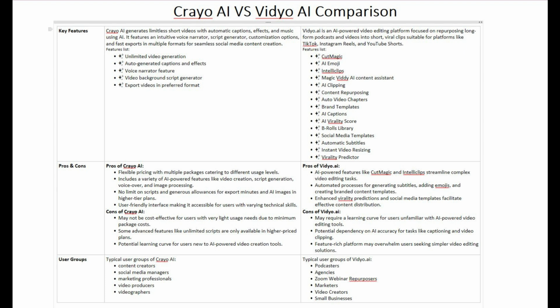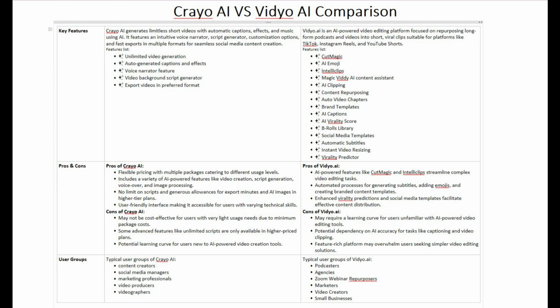Pros of Vidyo AI include: AI-driven tools like Cut Magic and IntelliClips simplify complex editing tasks. Automates processes like subtitle generation, emoji integration, and creating branded content templates. Built-in virality predictions and social media templates enhance content distribution. Cons of Vidyo AI include: may present a learning curve for users unfamiliar with AI video editing.